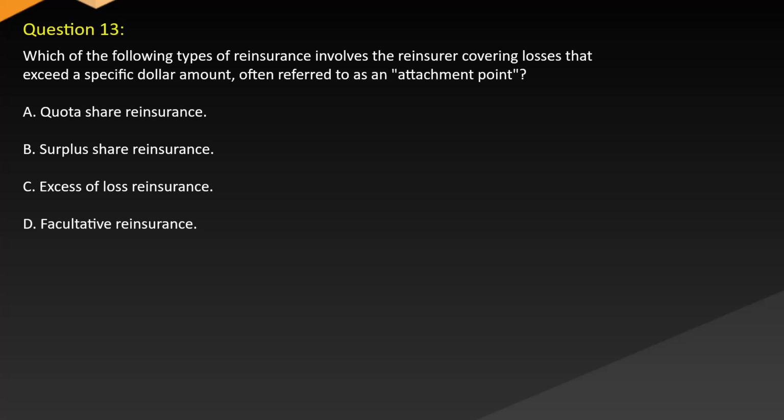Question 13. Which of the following types of reinsurance involves the reinsurer covering losses that exceed a specific dollar amount, often referred to as an attachment point? A. Quota share reinsurance. B. Surplus share reinsurance. C. Excess loss reinsurance. D. Facultative reinsurance.